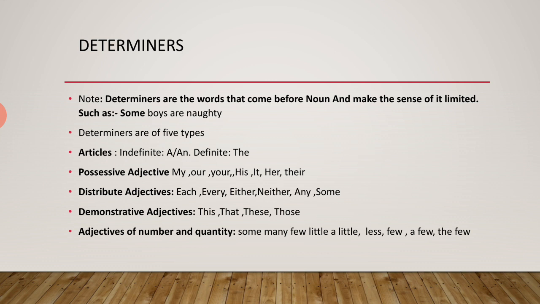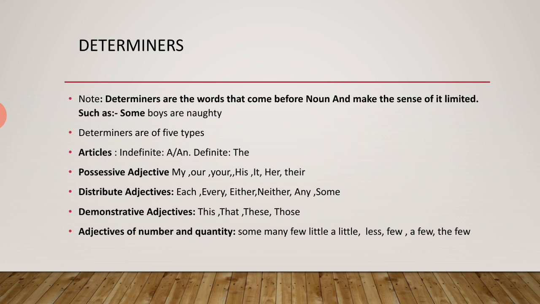They are of two types. Number one, definite. Number two, indefinite. Indefinite articles are a and an, and the definite article is the. In the next segment we will study it thoroughly.